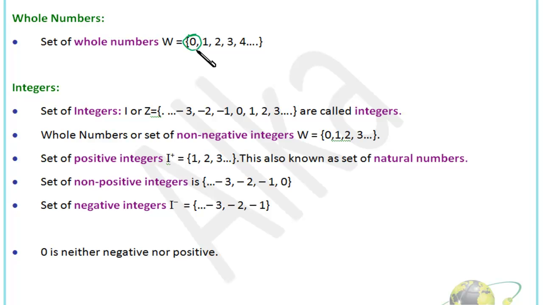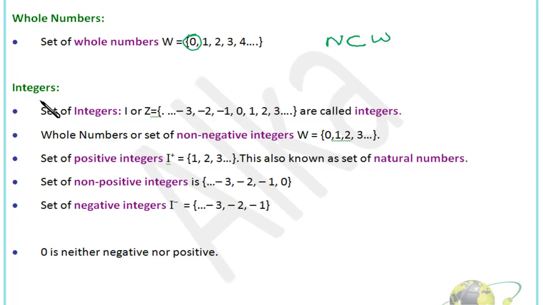It is an element that is part of whole numbers, but it is not part of natural numbers, right? So we can very well say that the set of natural numbers is a subset of whole numbers. That means all the elements of natural numbers are there in the set of whole numbers, and in the set of whole numbers, we have one extra element, that is 0.